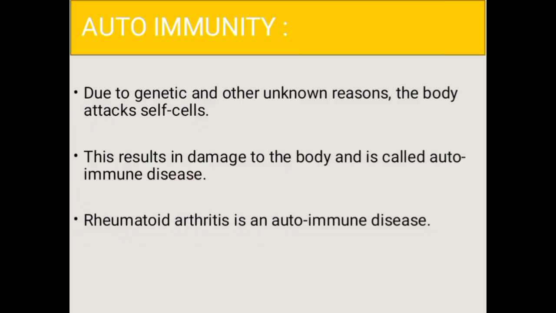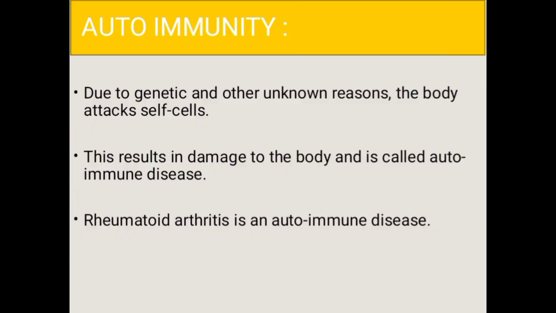Certain genetic factors can increase an individual's susceptibility to developing autoimmunity, and environmental factors such as infections, exposure to certain chemicals or drugs can also trigger autoimmune responses. An example of an autoimmune disease is rheumatoid arthritis.